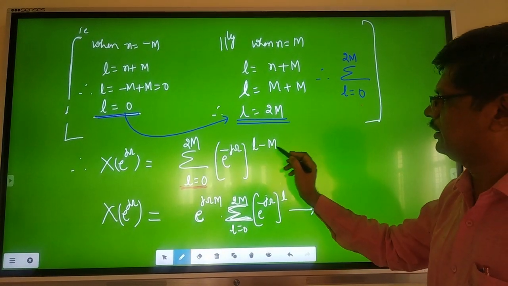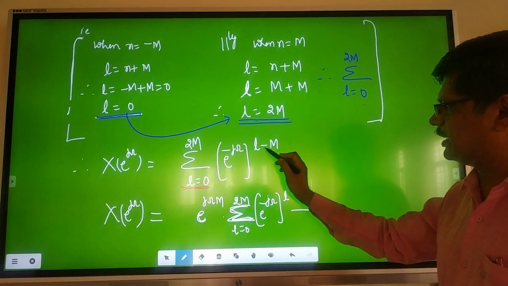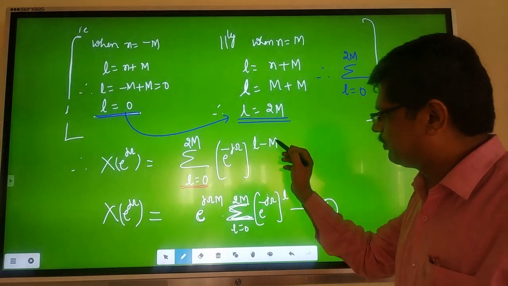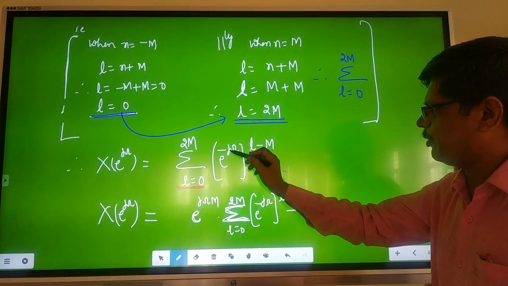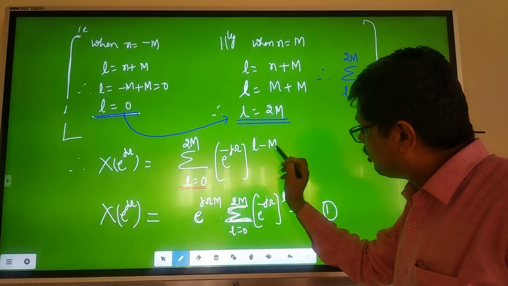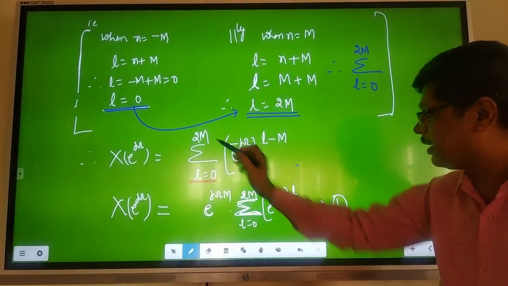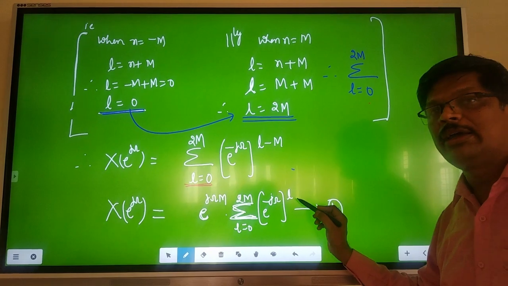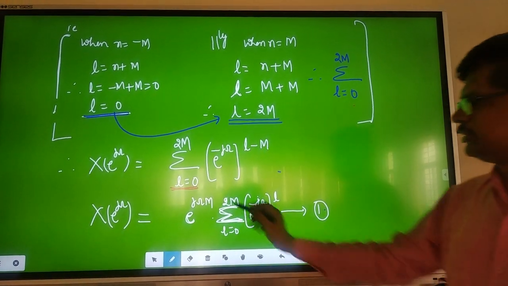So e power minus j omega, j omega same, n is nothing but L minus M. Now simplify this: split e power minus j omega L minus M into e power minus j omega L and e power plus j omega M. Now e power plus j omega M, take it outside. Then write the rest, summation L equal to 0 to 2M, e power minus j omega L. This is equation number 1.